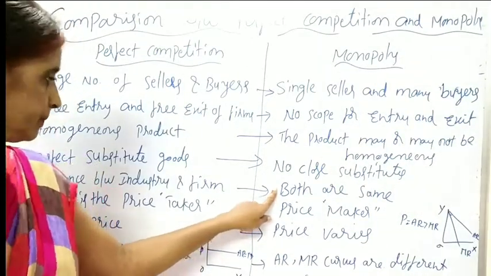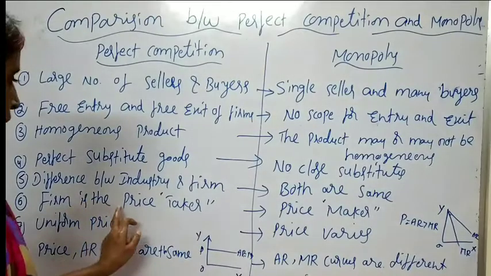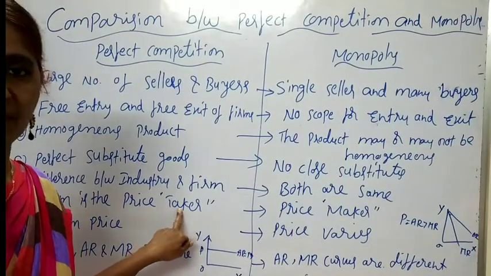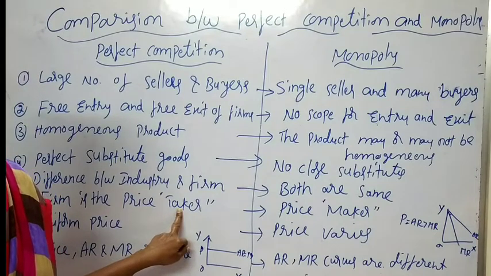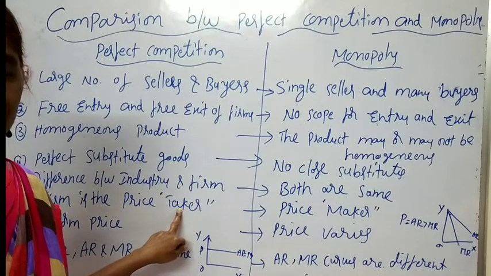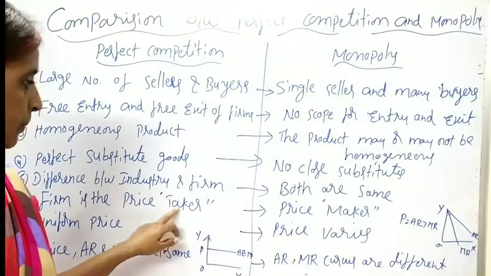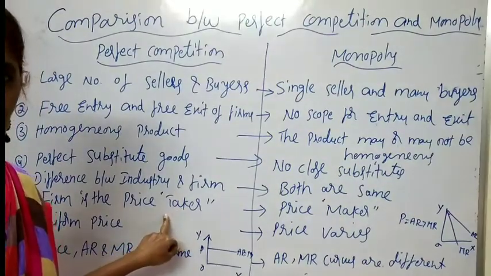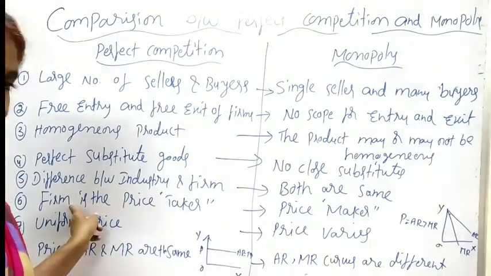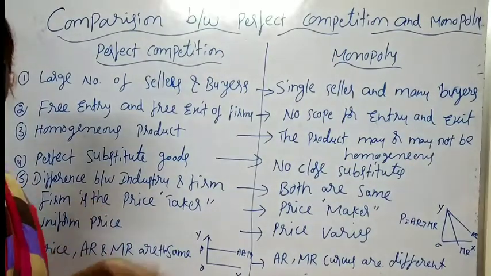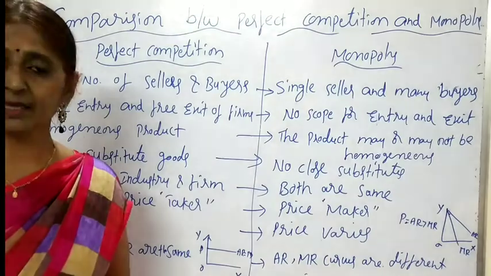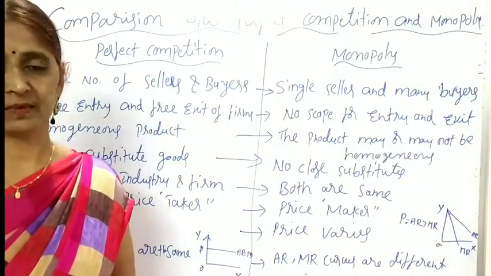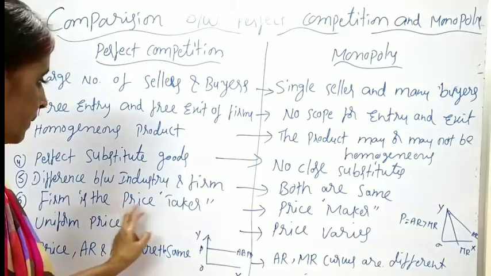In the perfectly competitive market, price is decided by total supply and total demand. Market forces decide the price of the product. The price decided by the market forces or industry is accepted by the firm. Either the buyer or the seller has to accept the price decided by the industry. So here the firm is the price taker.